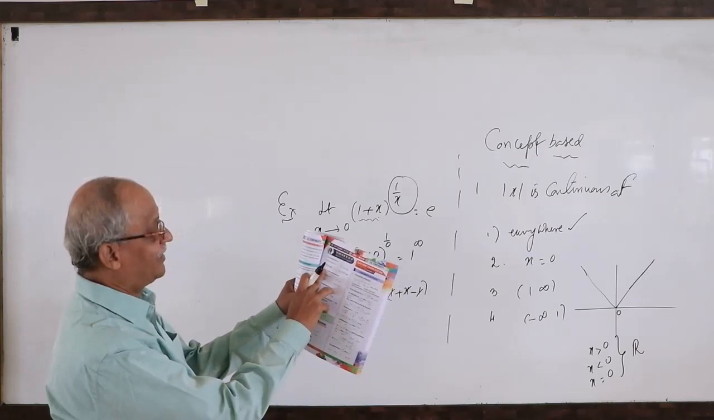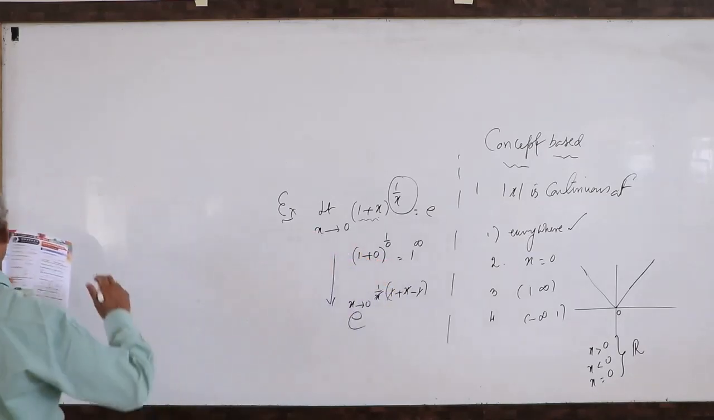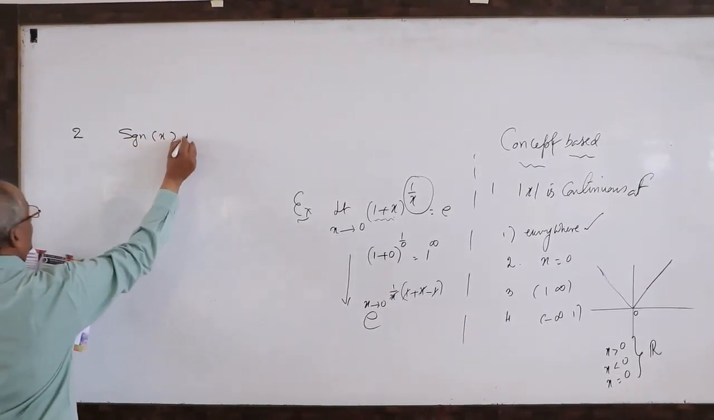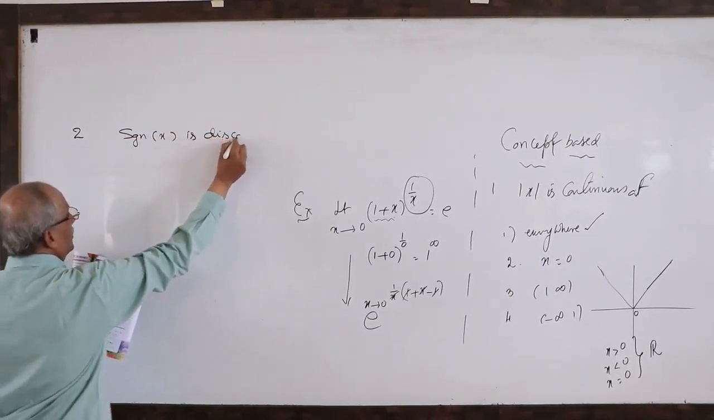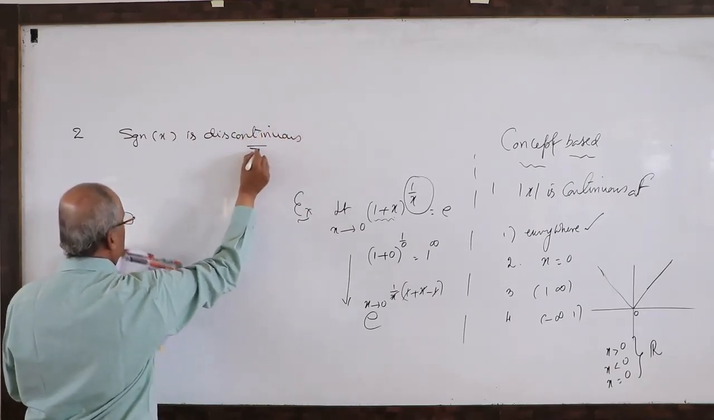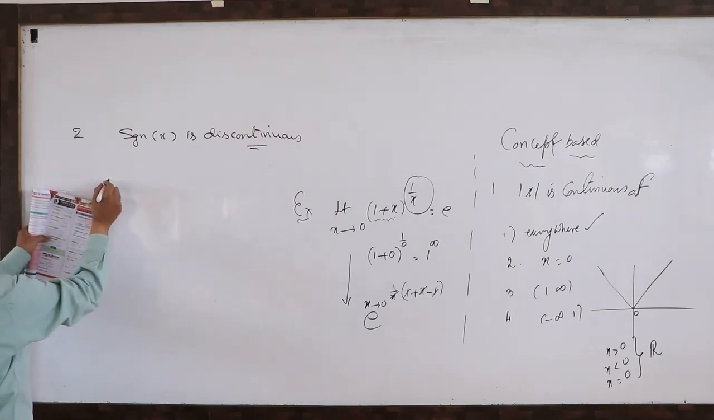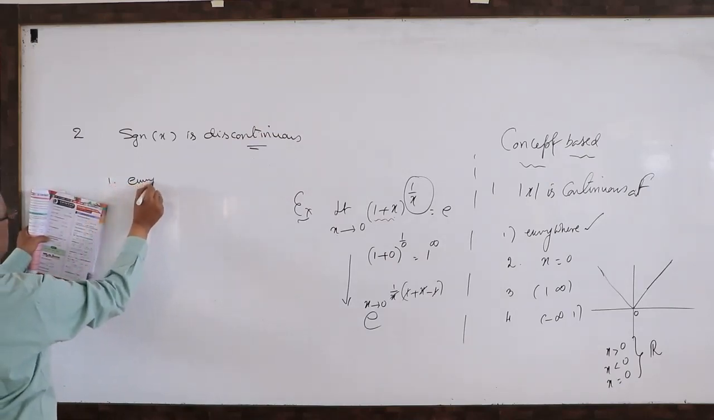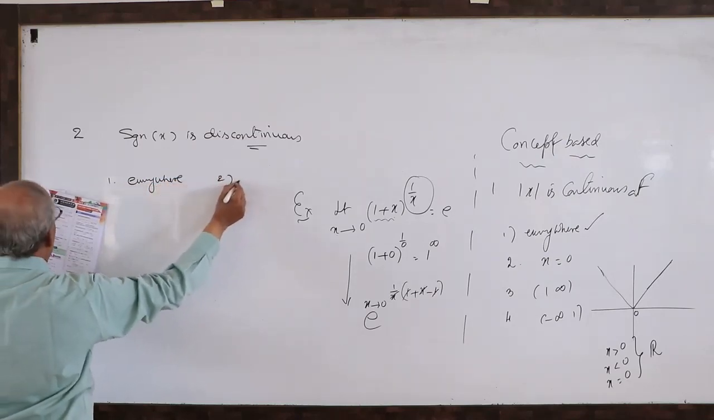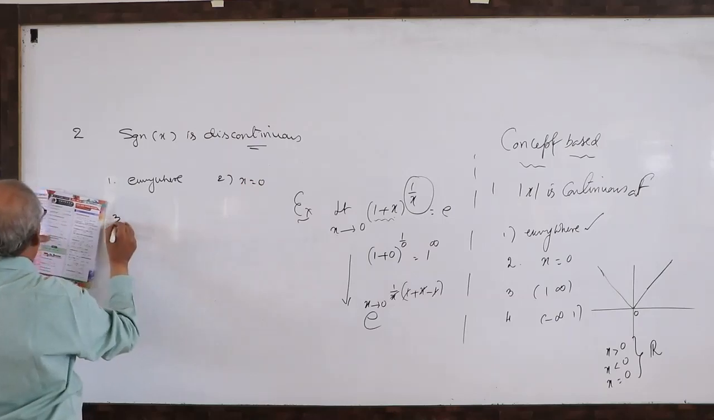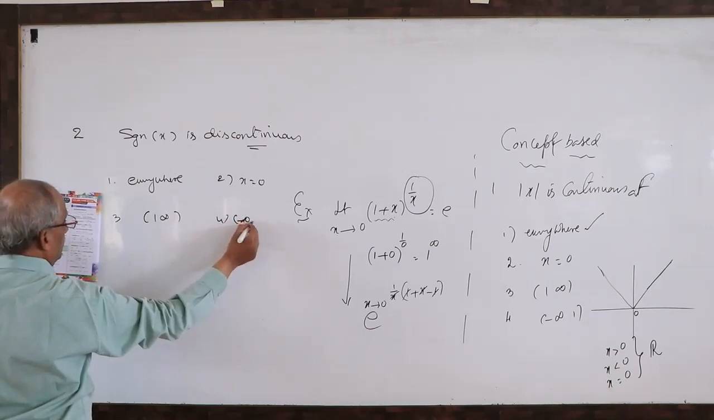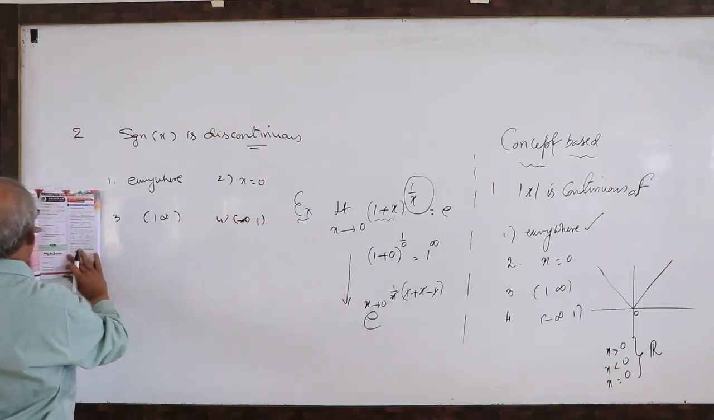Next. SGN of x. The second question is: SGN of x is discontinuous. You should be careful with the statement, whether they are asking continuous or discontinuous. At x equal to, he is writing everywhere, x at 0, 1 to infinity, minus infinity to 1. Okay. This is your second question.